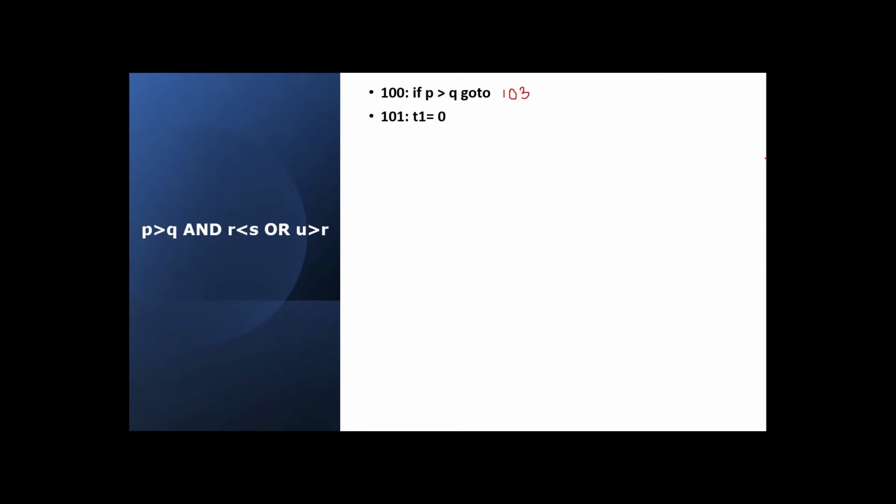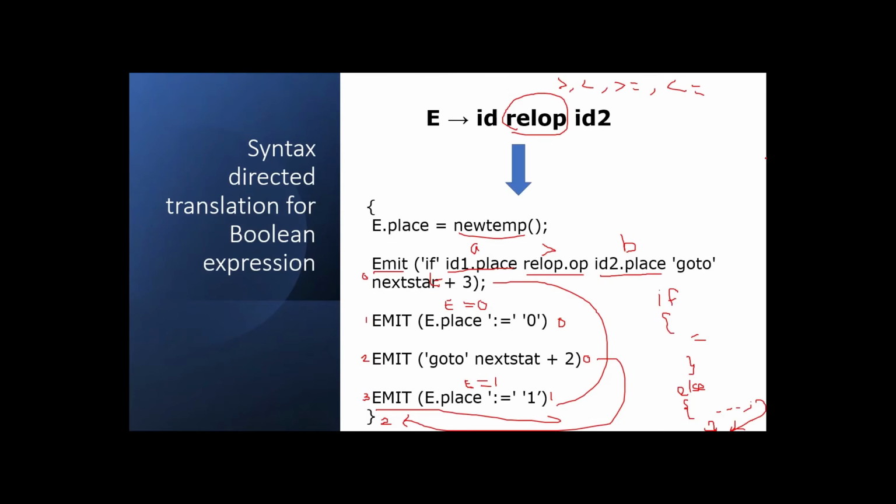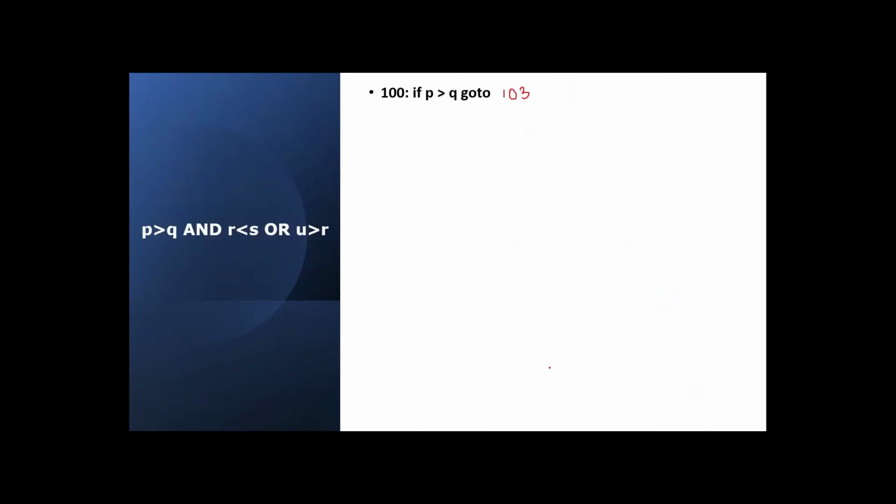We have to write the statements of the else block. So T1 equal to 0. So that is the statement of the else block. So after executing the else block statement, what we have to write? We have to write a go to statement. That is where we have to go to? We have to go to next state plus 2. Okay, after executing the else block, we have to go to next state plus 2, right?